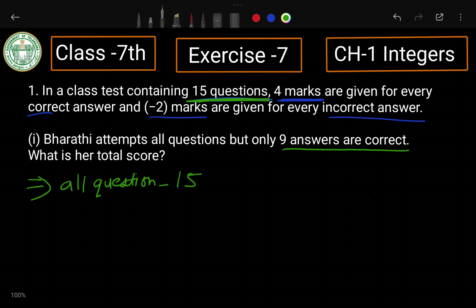How many correct answers did he write? He answered 9 correct. He corrected only 9 questions. What is it asking? What will he score, how many marks will he get? Before that, how many questions? 15 questions. How many correct did he do? He did 9 correct. Then there are going to be wrong ones also.